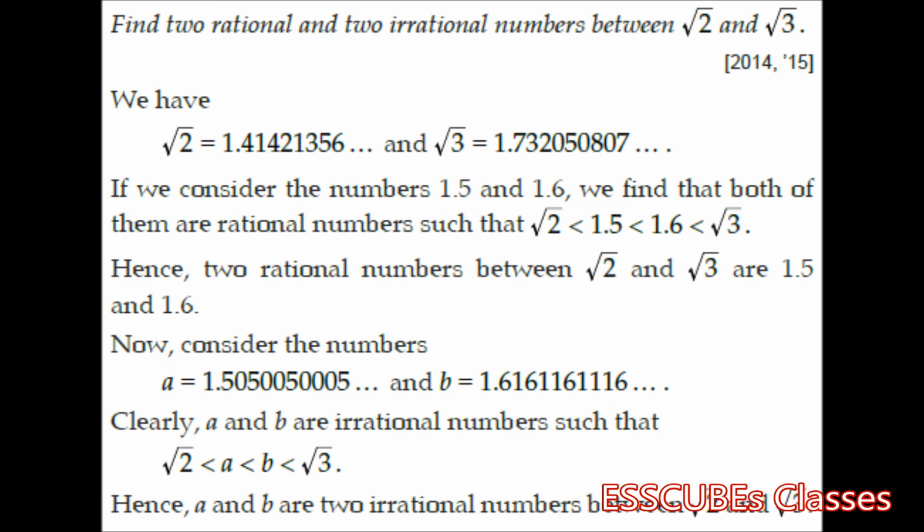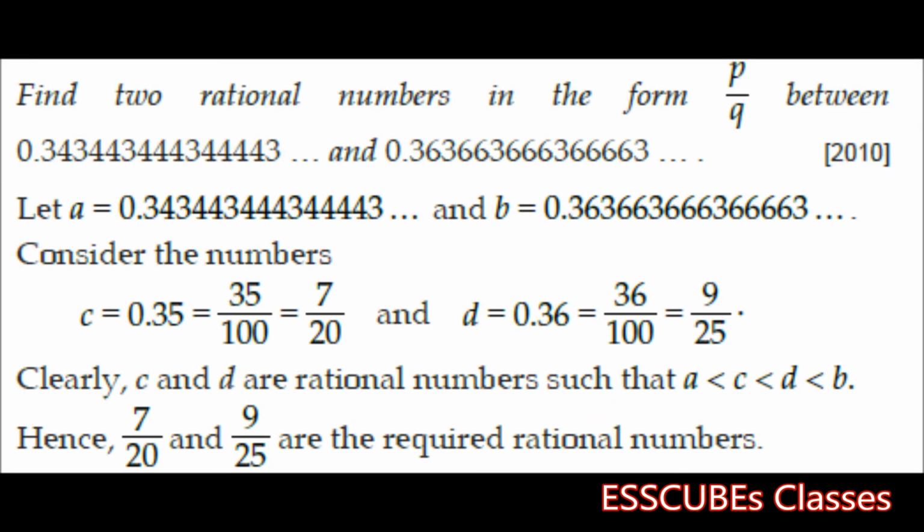We are asked to find two rational numbers in the form p by q between 0.34344344 and 0.36366366. This question came in 2010.